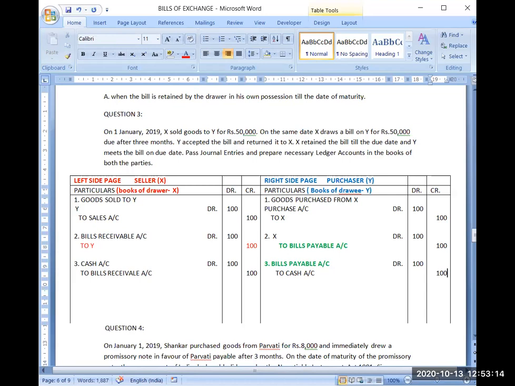To cash account. Cash is a real account, credit what goes out. So this way the journal entries will be done. If any confusion is there, if any query is there, you can ask.